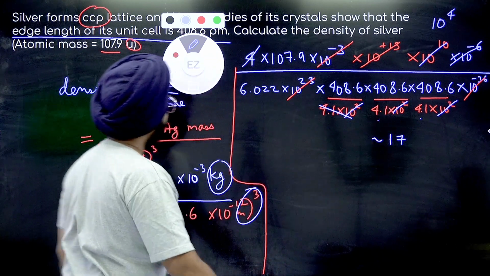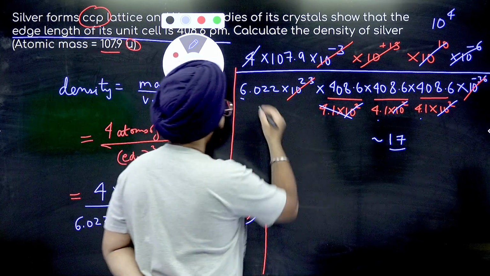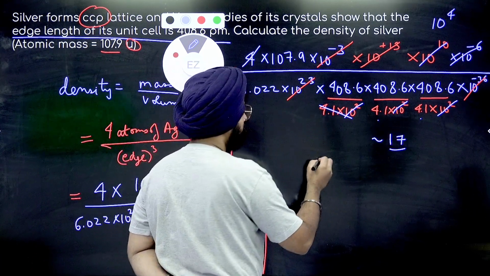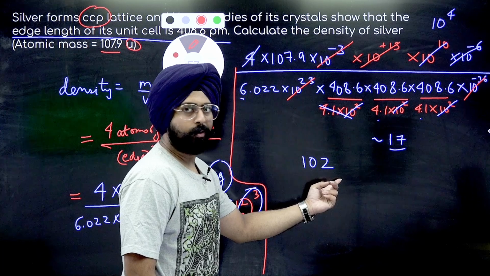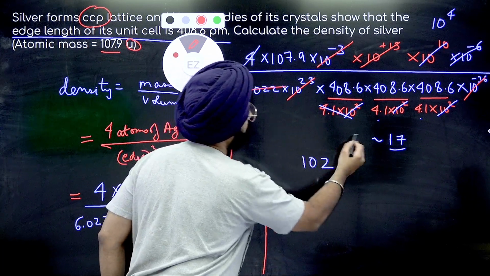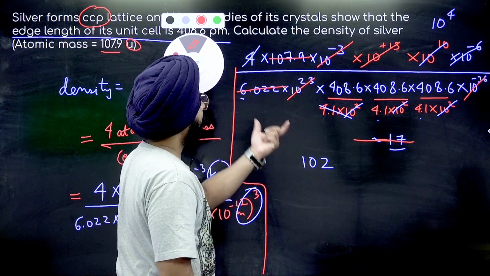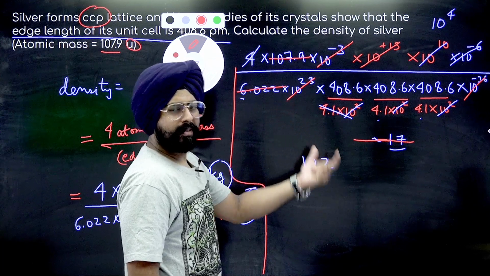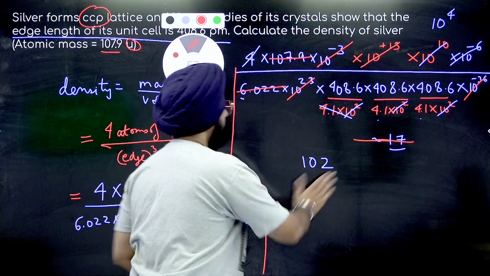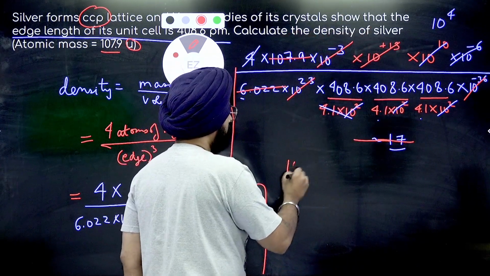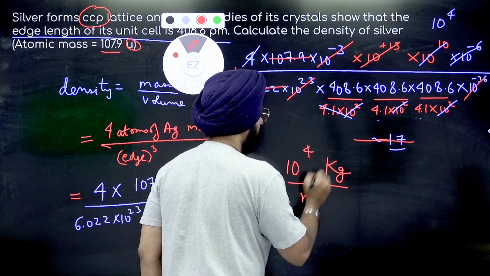Approximately 17. 17 into 6, how much is it? 102. 17 into 6 is 102. Let's just cancel. Approximately, this is a number slightly more than 100. This is also a number slightly more than 100. Cut those. Ultimately, what are you left with over here? What is left with us? 10 to the power 4 kilograms per cubic meter.